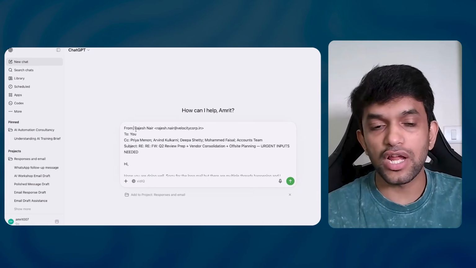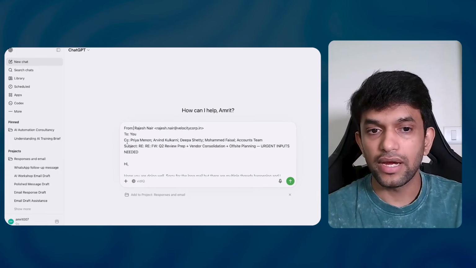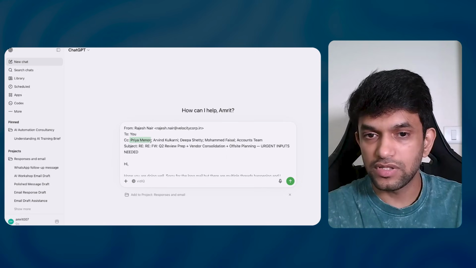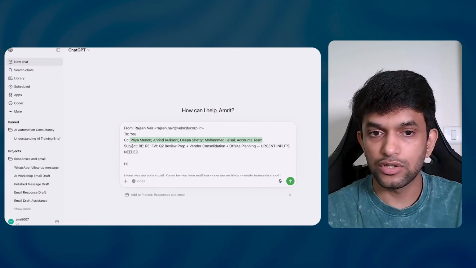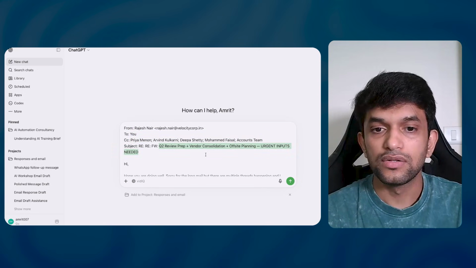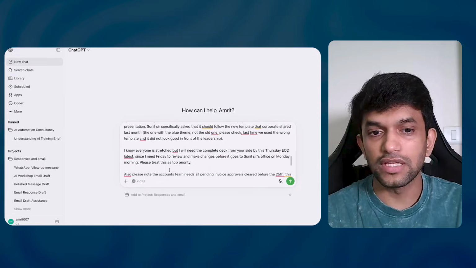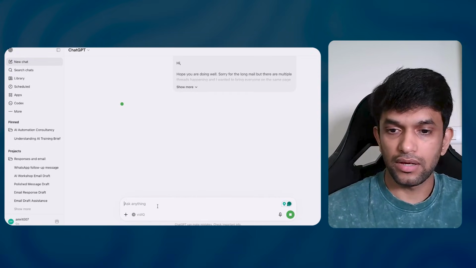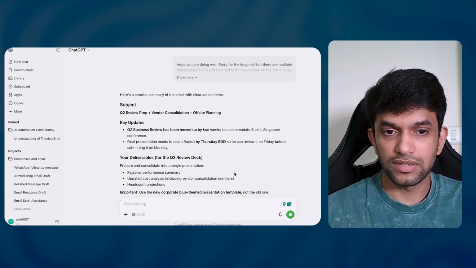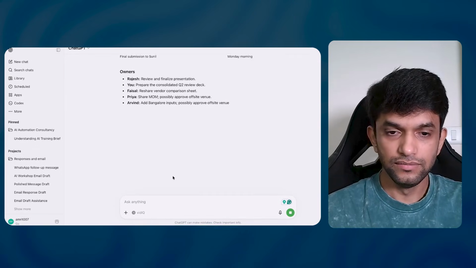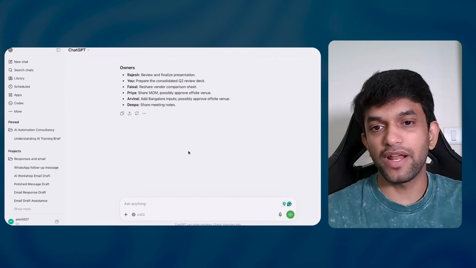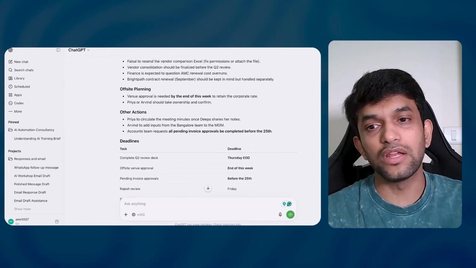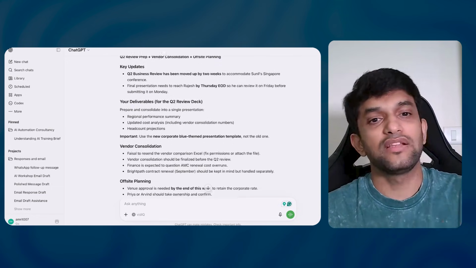Okay, the first demo is email. Now I have a huge email from Rajesh Nair. You can see a lot of people are in CC. The subject is Q2 review prep. So there's a huge lot of things which has been asked of me. So what I will do is, okay, I put it in, let me just see. I just pressed enter and it has started giving me a lot of data. It has summarized already for me.